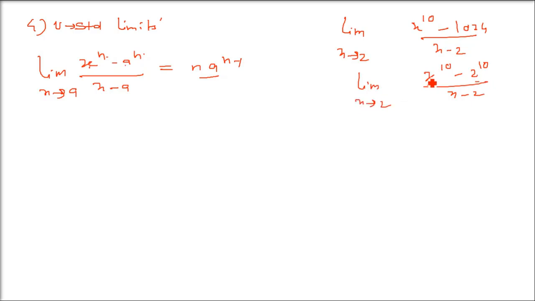So if x tends to 2, if you put x as 2, it will be 0 by 0: 2 to the power 10 minus 2 to the power 10 divided by 2 minus 2. So we use the standard result which we already have. n is 10, a is 2, so 10 into 2 to the power 10 minus 1, 2 to the power 9. So 10 into 2 to the power 9, this is what we are going to use, and that is going to be 5120. So these are evaluations of algebraic limits by using some standard limits. This is the fourth method.